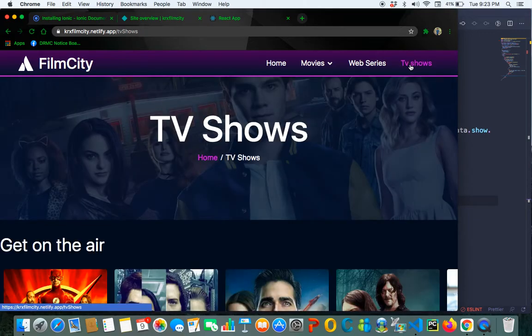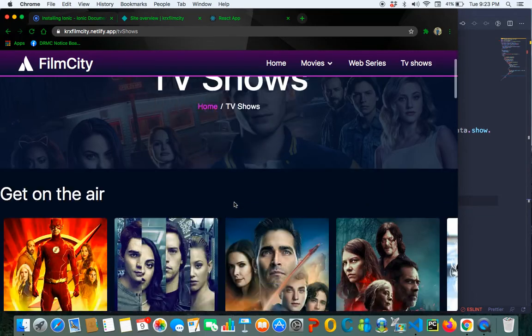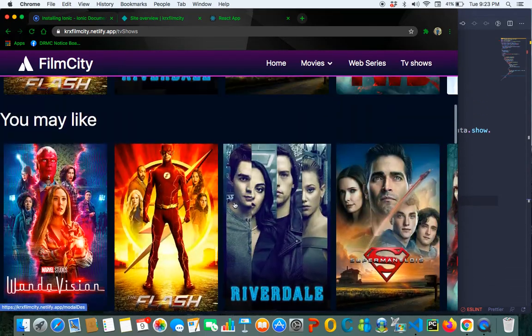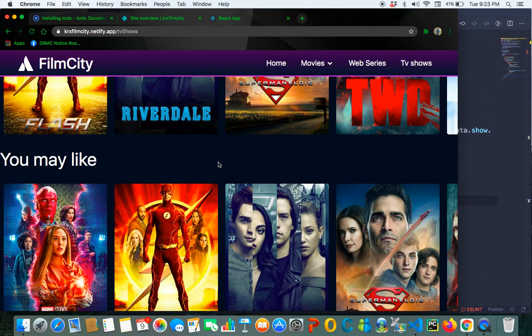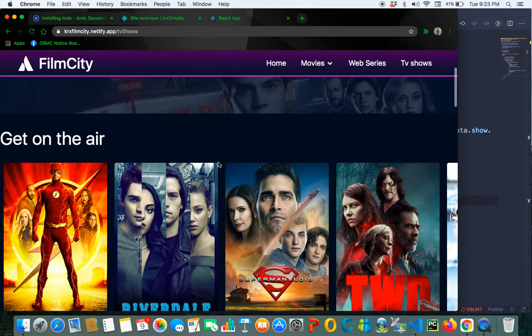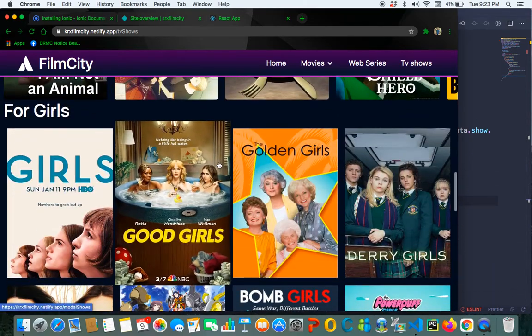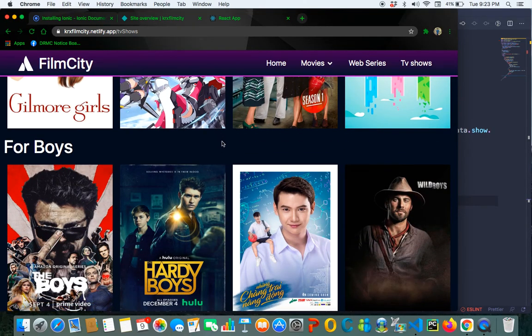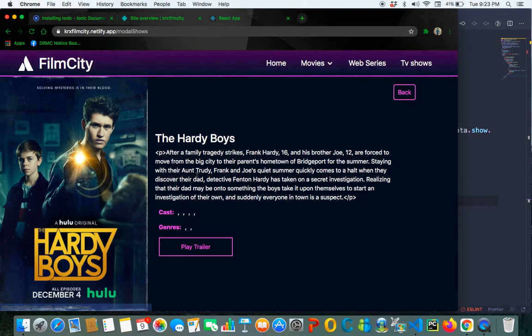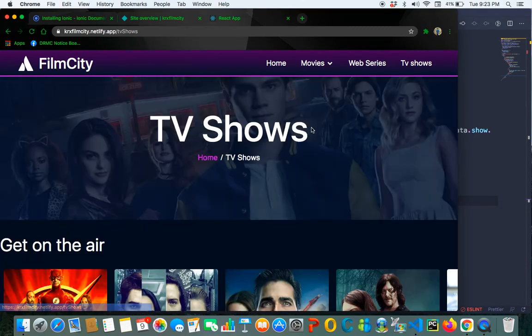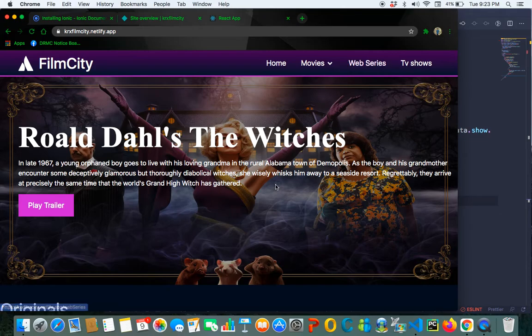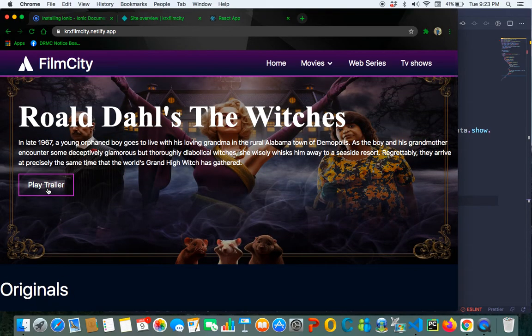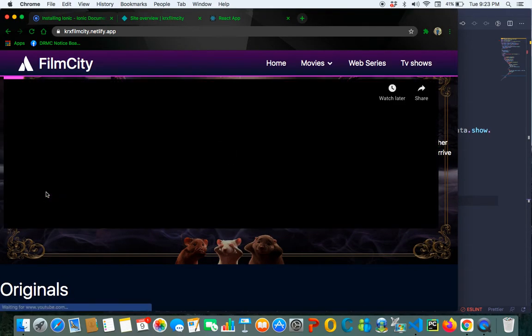If you have the mood to watch the TV shows, then there is the section of TV shows here. Here you can see there are different kinds of movies. There are recommendations for you. There are categorized for the girls, and there are TV shows for the boys. You can tap that and you can see the cast. And again, if you want to play the trailer of these movies, then you can also do that too.